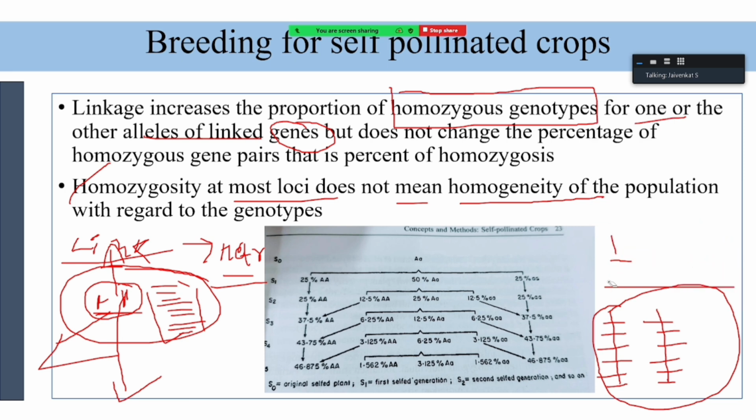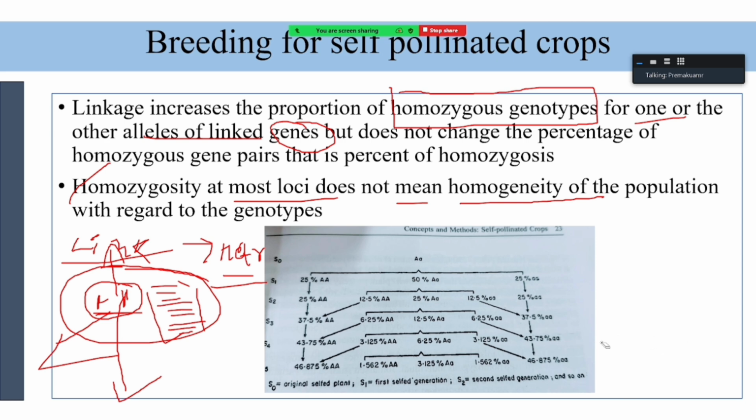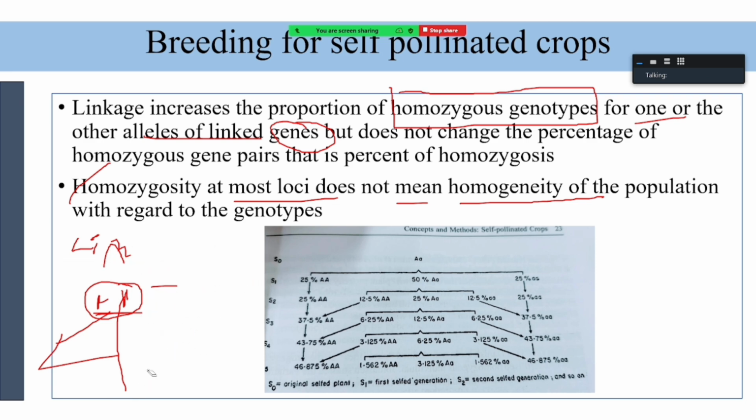No, sir. They may have different alleles at a homozygous locus. Yeah, that's what. There will be a difference in the allelic combination, capital A in one and a different allele in another. They will be homozygous for different genes. That's why they may be homozygous but not homogeneous. So that point you should remember.